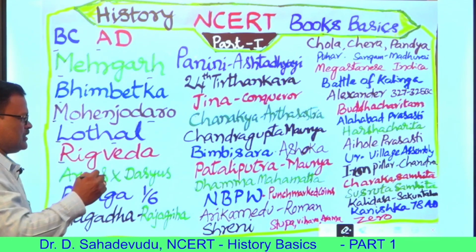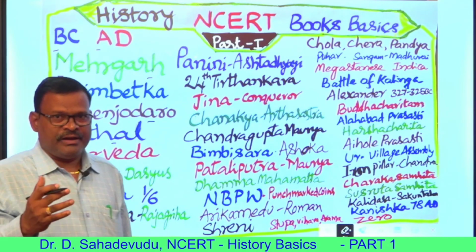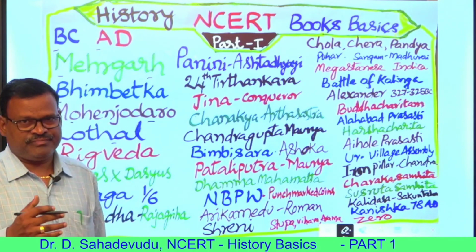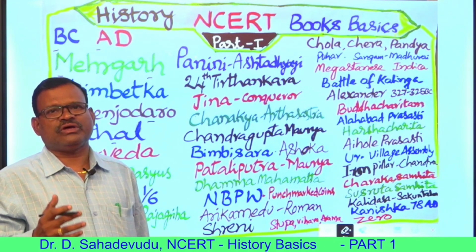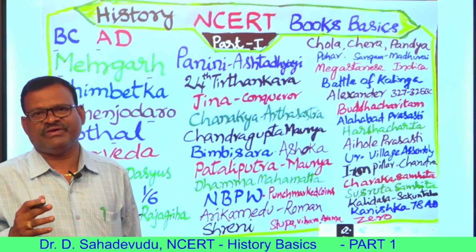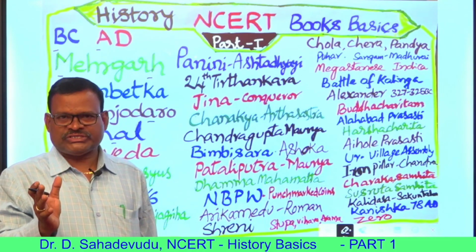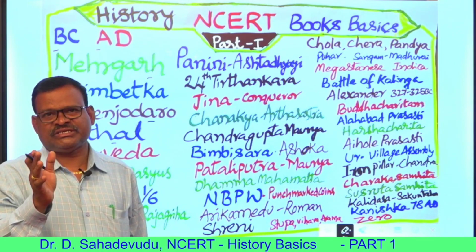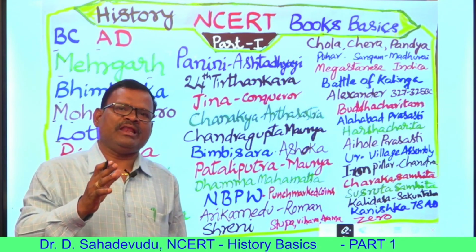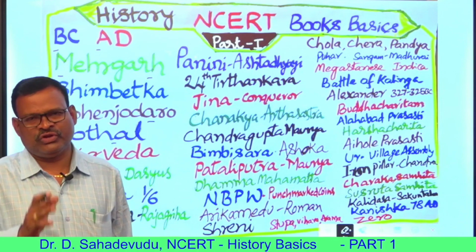The historic period begins in the Rigvedic age. From 1500 BC to 1000 BC, this period is called the Rigvedic age, also called the early Vedic period. The proto-historic period is the Indus Valley civilization. The prehistoric period is the Paleolithic age, Mesolithic age, and Neolithic age.